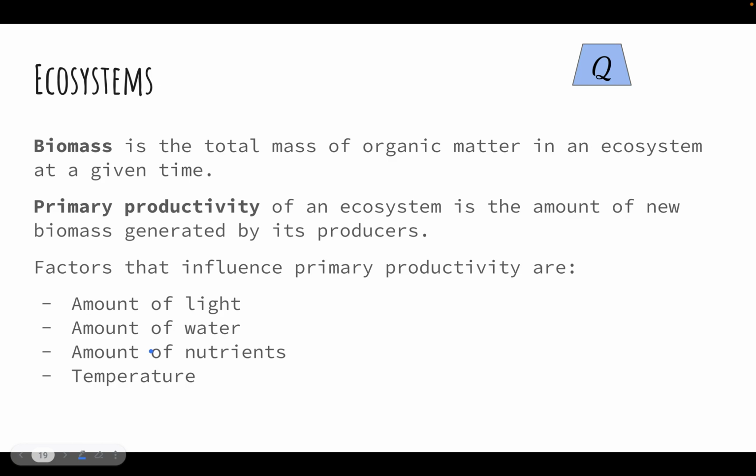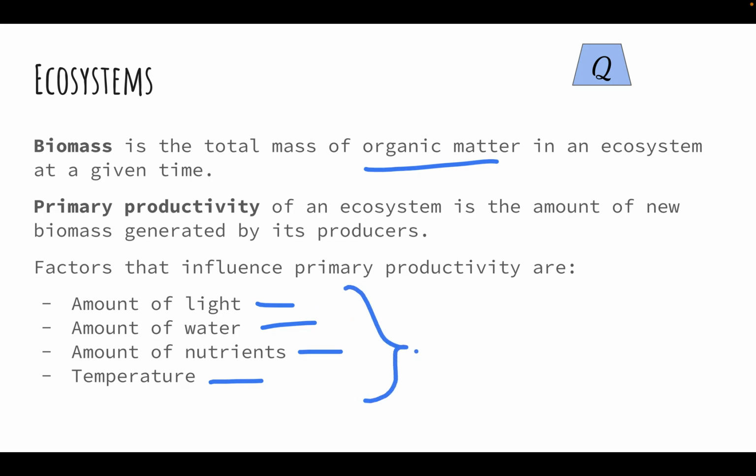All right, finally we're going to look at biomass. Biomass is the total mass of organic matter, so how much stuff there is in an ecosystem at a given time. Primary productivity of an ecosystem is the amount of new biomass generated by its producers. Factors that can influence that are amount of light, amount of water, amount of nutrients, and temperature. So the thing at the bottom of the food chain, how much is it actually producing? It's going to depend on possibly these four factors here. See if we can retain those. We're going to have a question on biomass and primary productivity. And here we go.